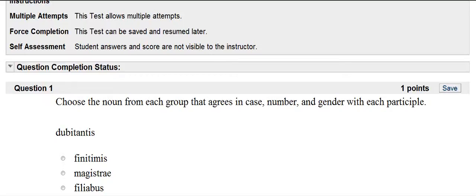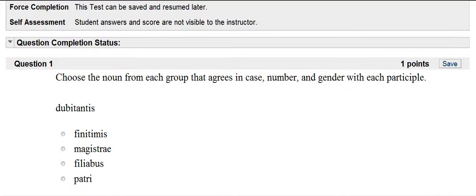Dubitantes, we have to remember that the present active participle is third declension. That IS makes it genitive singular. So I'm going to look at my options, and the only one of these that can be genitive singular is magistri.